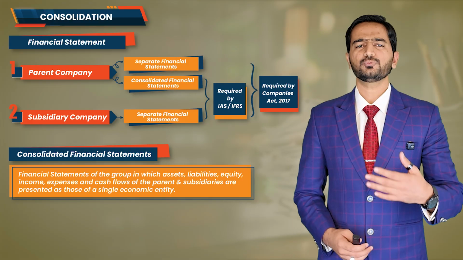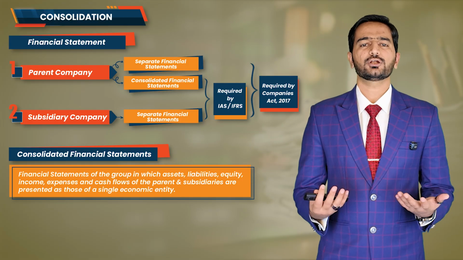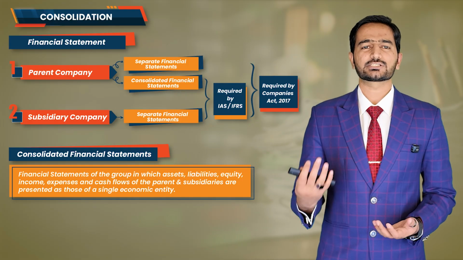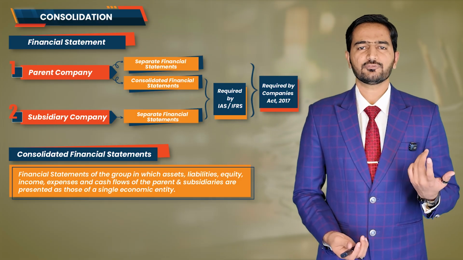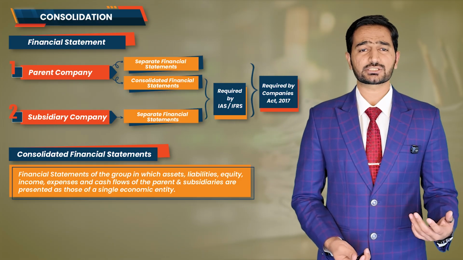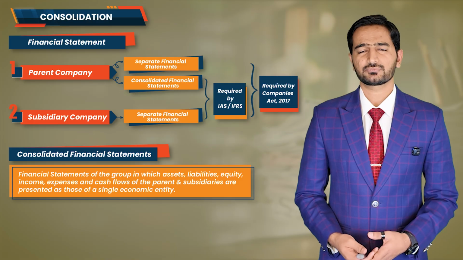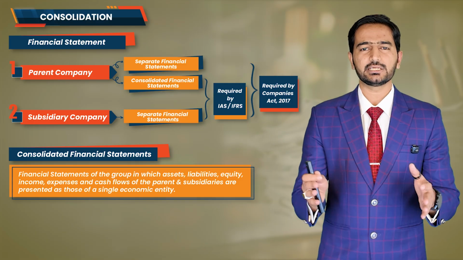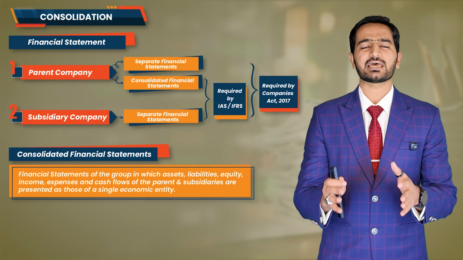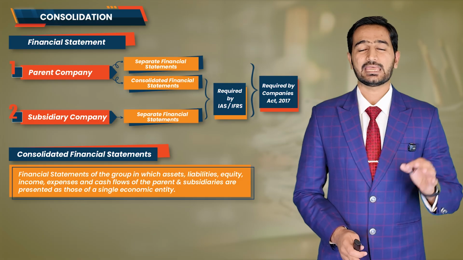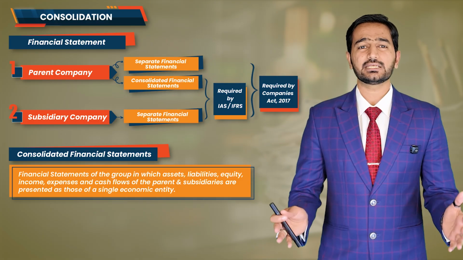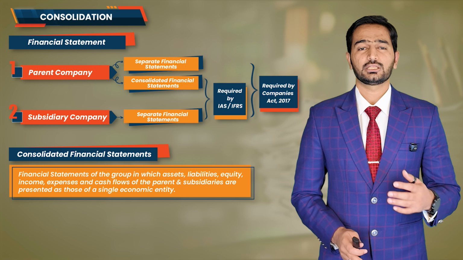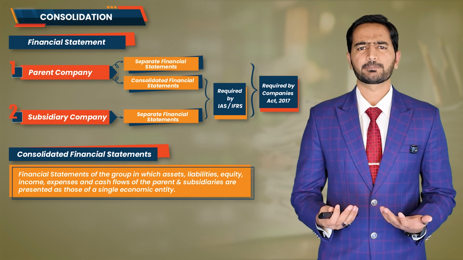Now, some of you might be thinking, sir, what if the parent company does not own 100% of the subsidiary shares? What if it only owns 80% shares or 70% shares? Do we still consolidate 100% of the subsidiary's assets and liabilities? And the answer is yes. We will still consolidate 100%. Now you might ask, why?